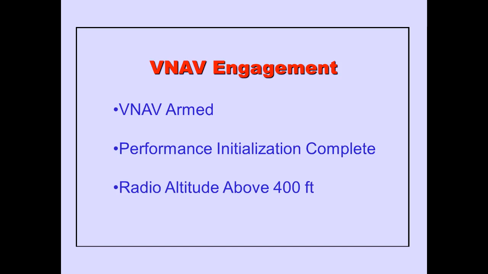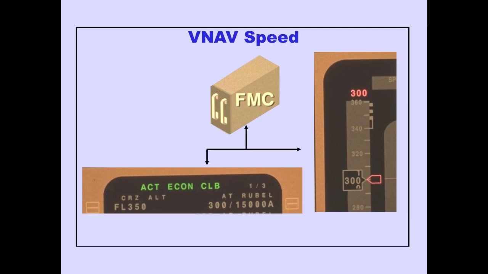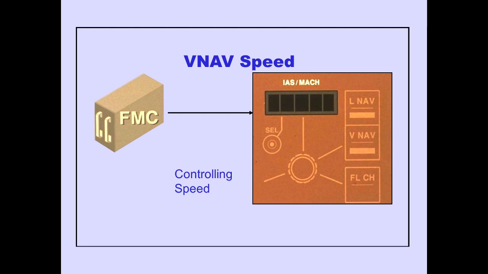In review, VNAV engagement occurs if VNAV is armed, the performance initialization is complete, and the radio altitude is above 400 feet. VNAV speed is computed by the FMC and is displayed on the FMS CDU climb page. The FMC also automatically displays the VNAV command speed on the PFD. When the FMC is controlling speed, the IAS Mach window is blank.